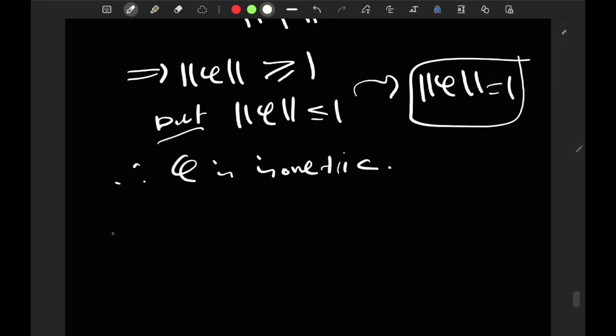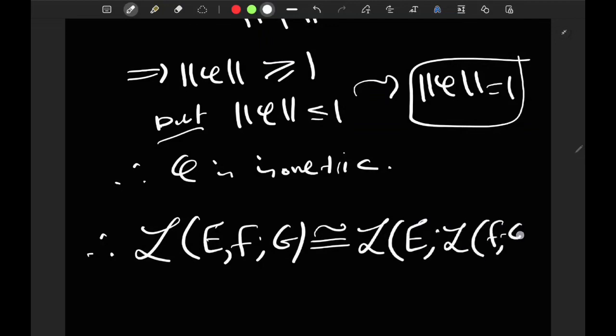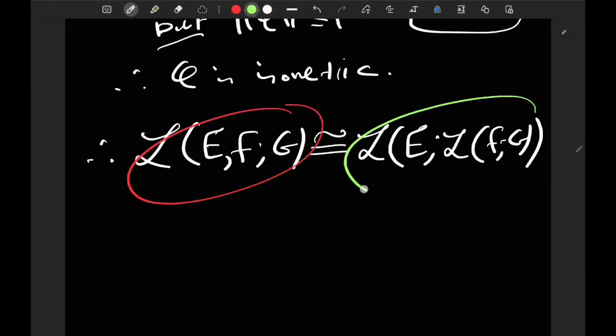So that's why the space L of E, F; G is isometrically isomorphic to L of E, L of F, G. And what does this mean? Of course, this one over here is the simpler space. This one is a bit more complicated.